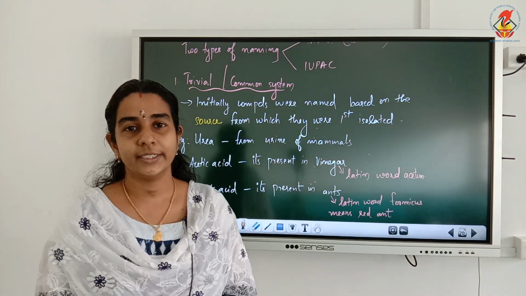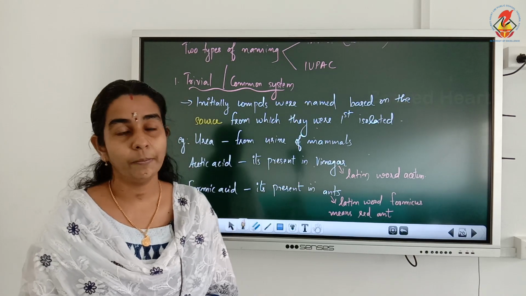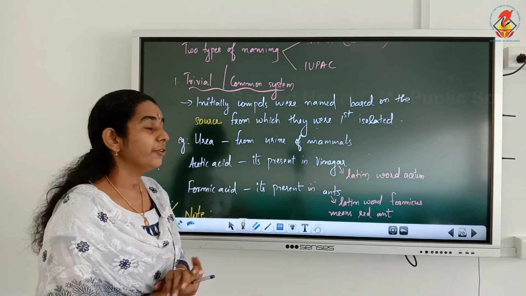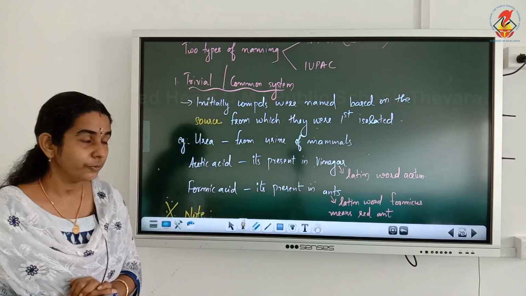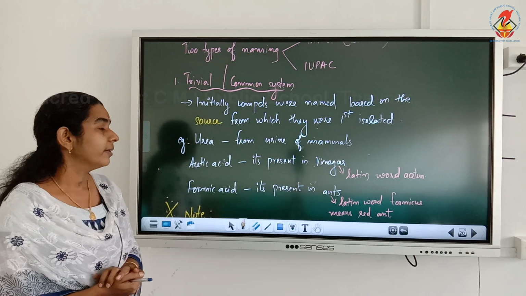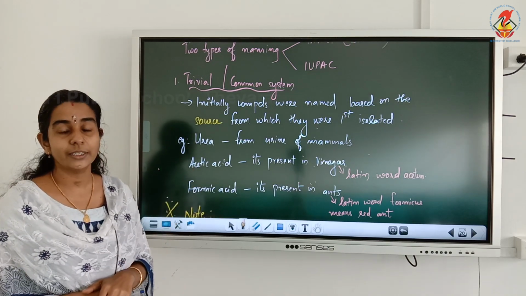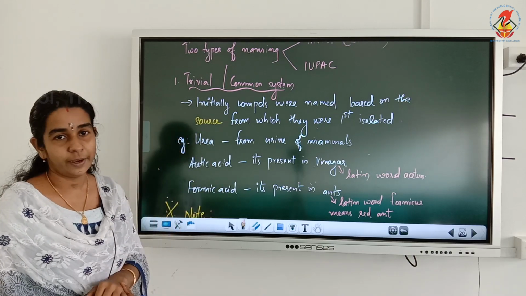Now, according to the trivial system or common system of naming, in the initial days, people used to name organic compounds based on the source from which the compounds were isolated. For example, urea. Urea was first isolated from the urine of mammals, so that is why it was named urea.